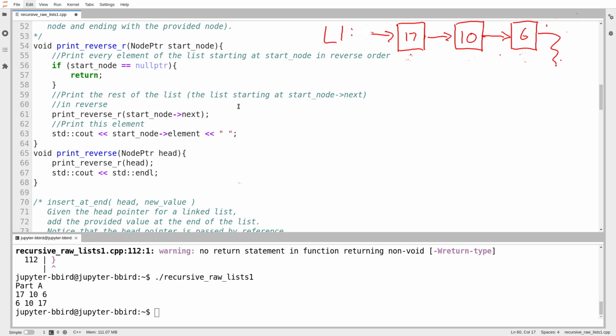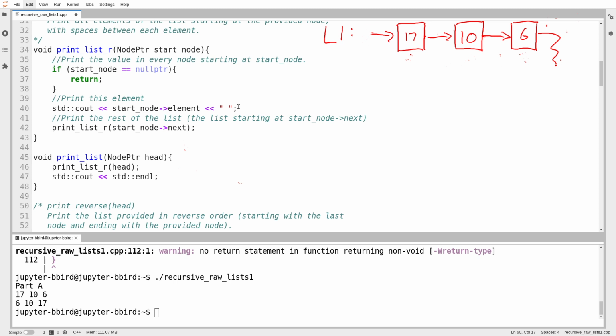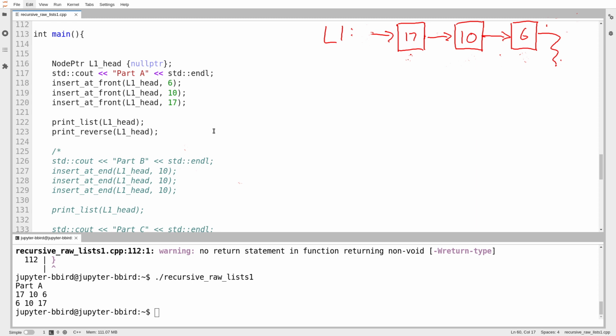That's it. So even though printing in reverse is pretty horrifying iteratively, recursively, it is literally the mirror image of printing it forwards, which I think is the way it should be, because printing in one direction and printing in the other are fundamentally sort of the same thing, with just a mirror image between them. And so I think already, just at the beginning of the sequence, there's some evidence to show the beauty and elegance of using recursion for a recursive structure like a linked list. Now, in the next 2 videos, I hope to prove that point further by showing that all of the other functions we've been writing are also really elegant with a recursive solution.